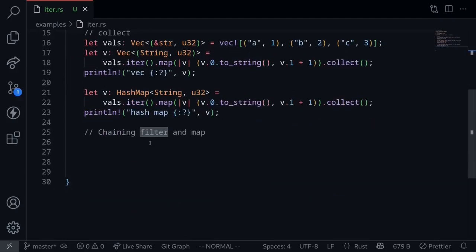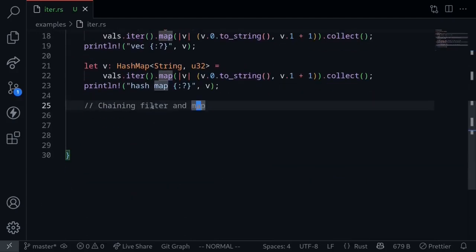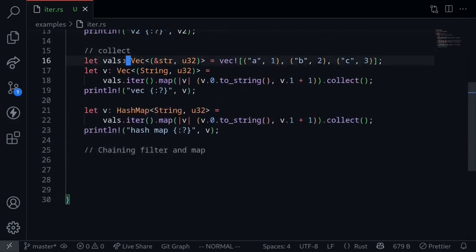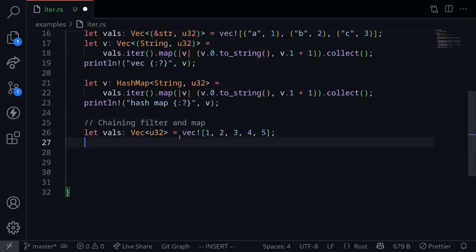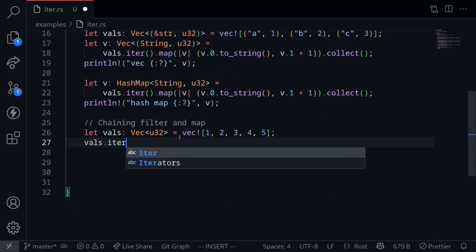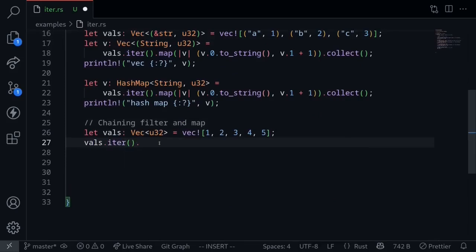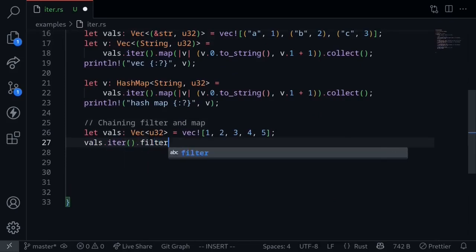And this time, we're going to call filter and then chain it with a call to the iterator adapter map. We'll begin by initializing a vector. Let's start with this vector over here, having the values 1 to 5. Paste it here. So we'll call vals.iter, turn it into an iterator, and then let's call the iterator adapter filter.